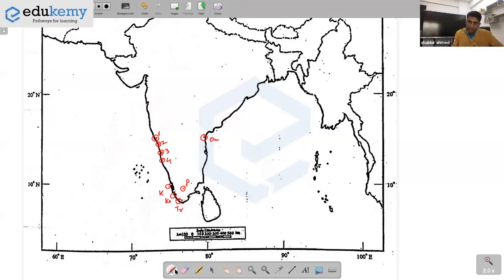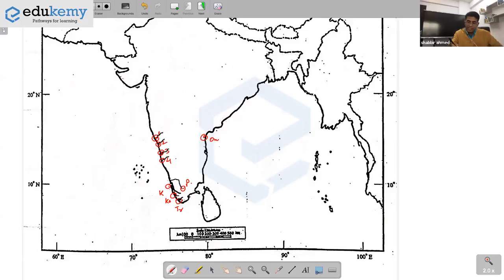And then you will draw small rivers. One small river like this, one like this, one like this. This another river here is a bit longer. It comes and joins here, and then one comes here. Another, Achankovil and Pamba, is here. Kallada River, and this is Nayyar River.